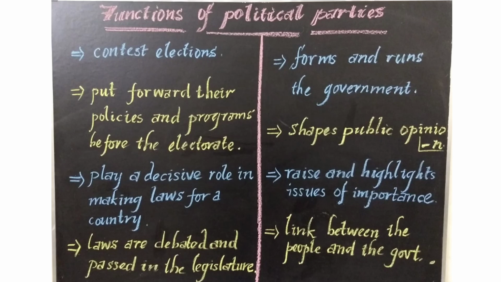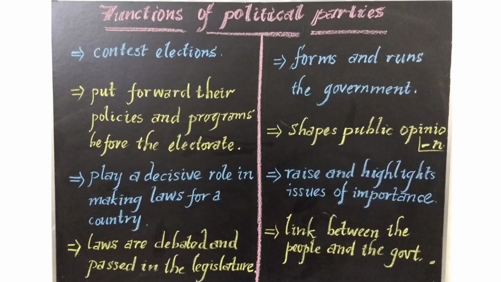The second function is to put forward their policies and programs before the electorate. Each and every political party, to get recognition, must put forward the policies they are going to follow, and the programs they are going to carry out in the current year or in the upcoming years. That should be put forward by the political parties in front of the electorate. So the second function is that parties put forward their policies and programs before the electorate to consider and choose.